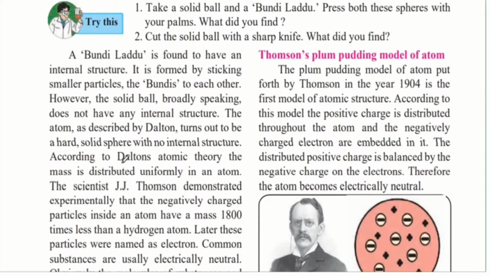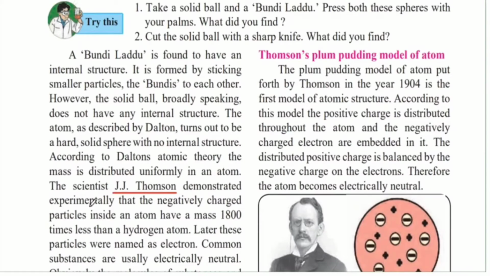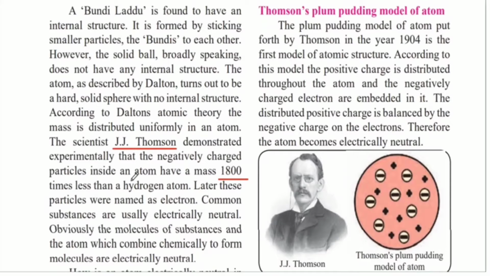But the scientist J.J. Thomson demonstrated experimentally that the negatively charged particles inside an atom have a mass 1800 times lesser than the hydrogen atom. J.J. Thomson was another scientist who, after seeing Dalton's theory, performed several experiments.